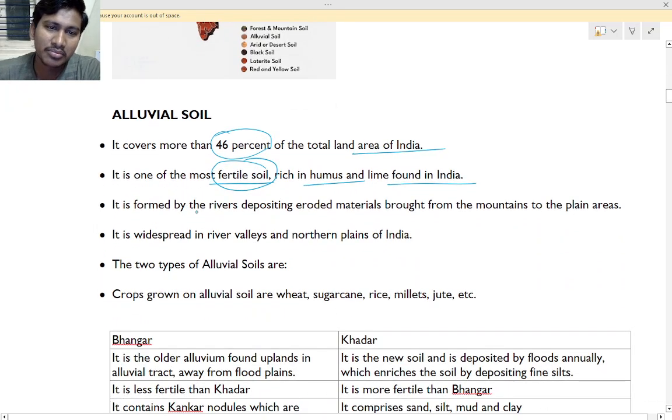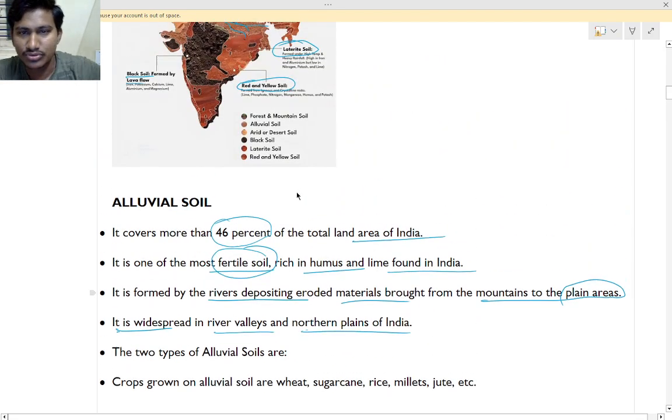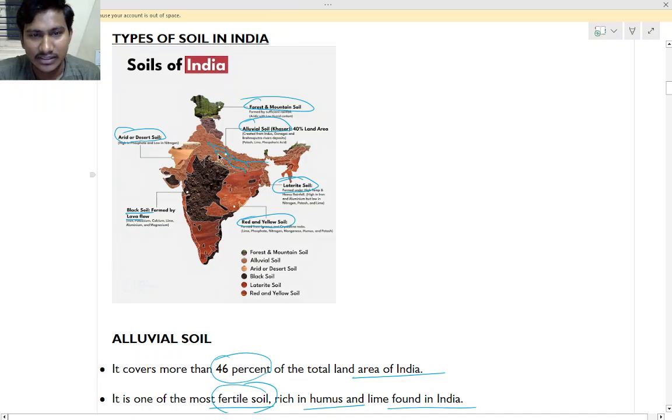Okay, so it is formed by the rivers depositing, yes, I told, right? Rivers deposit eroded material brought from the mountains to the plains. Okay, so it is widespread in river valleys and northern plains of India. Okay, so if you see here, that is the river Ganga, that is Yamuna, and also Brahmaputra this side. Okay, in the northeast regions.